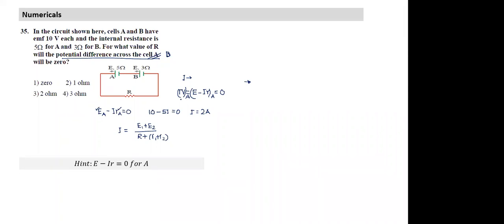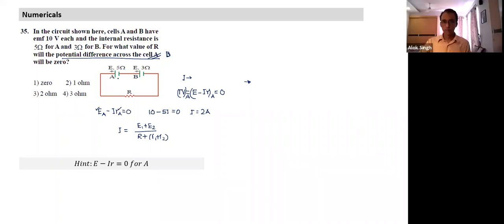Yes, sir. So whenever two batteries are given and they're connected in the same polarity, if the terminal voltage drops to 0, it will drop only in the battery with higher internal resistance, not with the lower internal resistance, which becomes useful in some of the questions we come across.